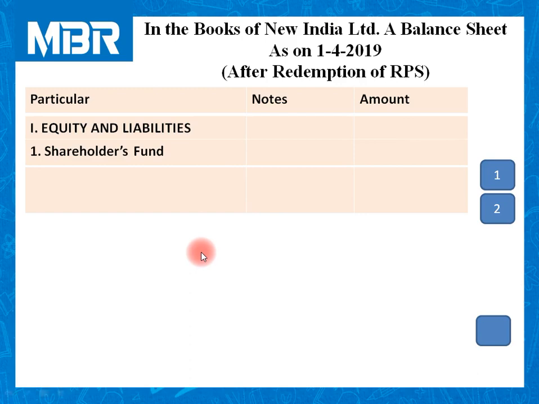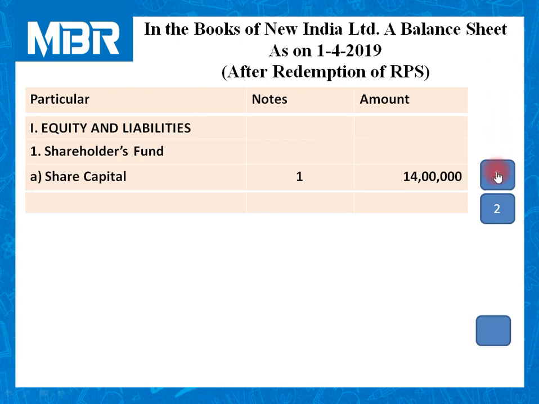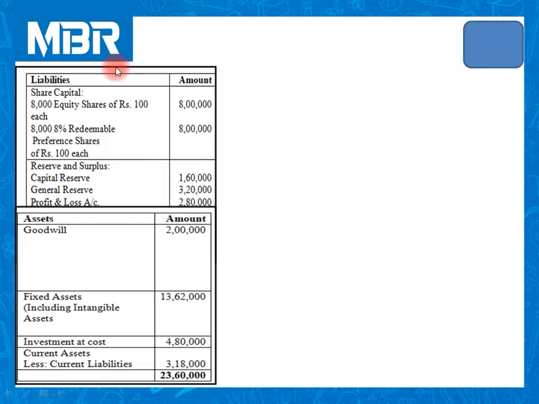First, equity and liabilities. On equity and liabilities, the first item is shareholders fund. Shareholders fund includes share capital. The amount of share capital is rupees 14 lakhs. Need not worry or get confused about the figure. Let us check the calculation.